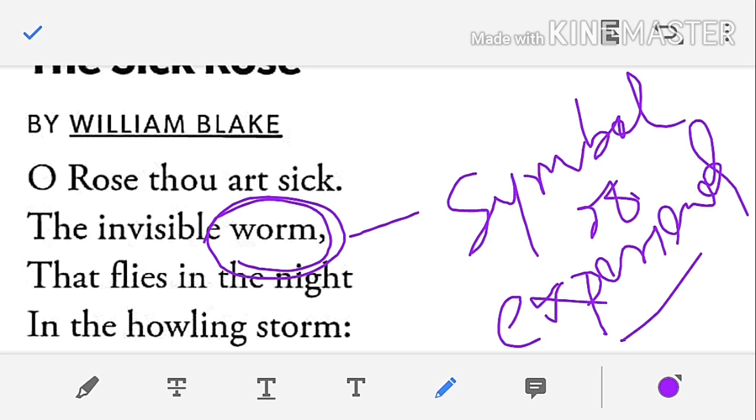In another sense, the worm is also called experience because it helps the rose fall prey to sickness. How has it been possible? It has been possible when the worm has flown over the bed of the rose, that means on the petal of the rose.